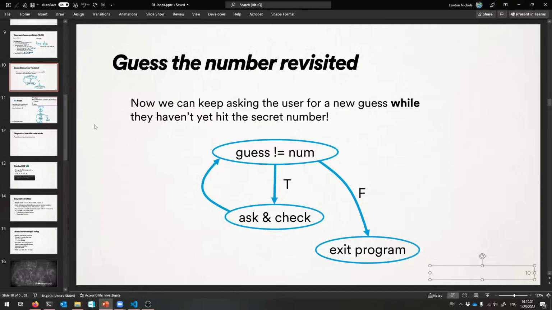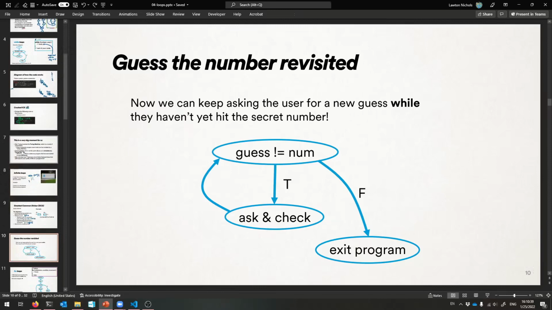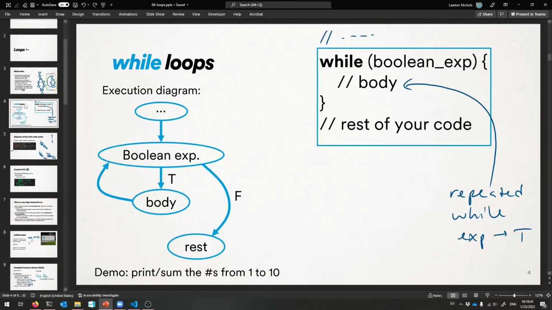So, that's guess the number. Hopefully that makes enough sense. Please yell at me if it does not. But this is just another example of using loops. Okay? So while loops are one kind of loop. I told you that there are more.